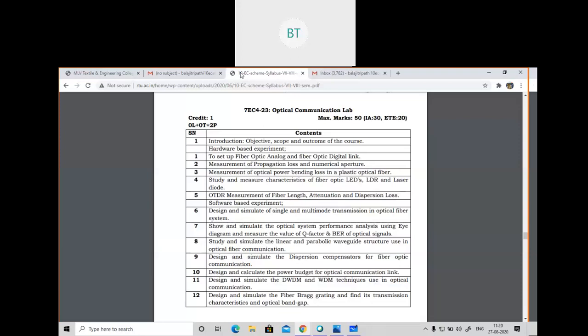I hope that now you are clear why we are using fiber optics as compared to copper, and what losses happen in fiber optics. Today fiber optics is very important for communication systems, because in today's scenario these things are going on in our country. Everywhere you look, fiber optic cable is there. Since you are from an electronics background, anybody can ask you what fiber optics is and why we need fiber optics. You should be aware of these things.